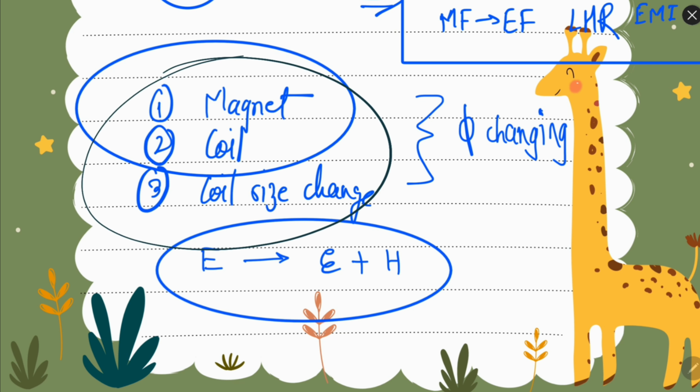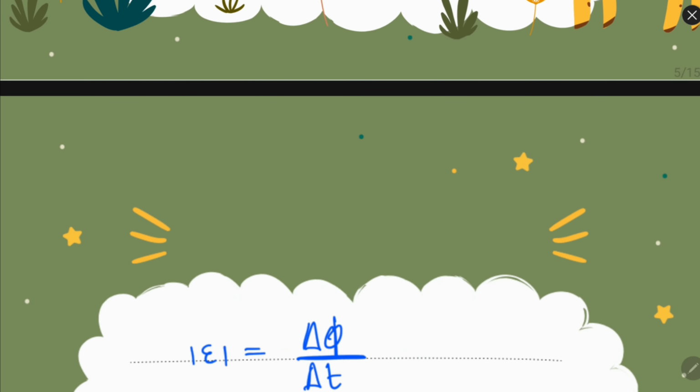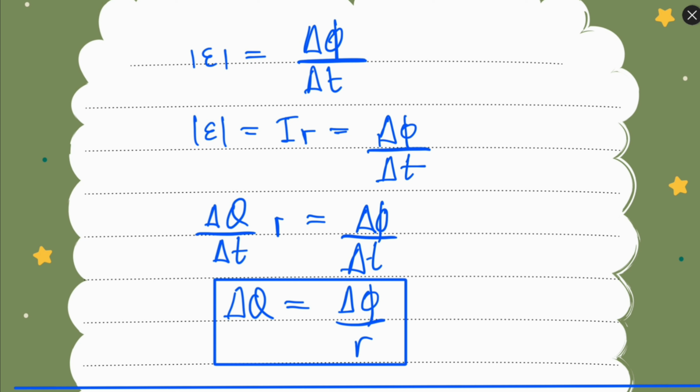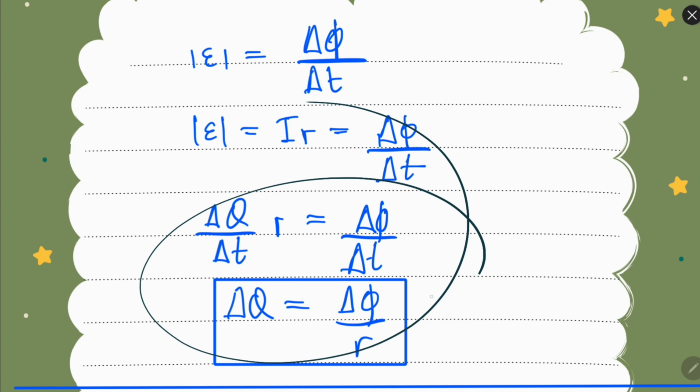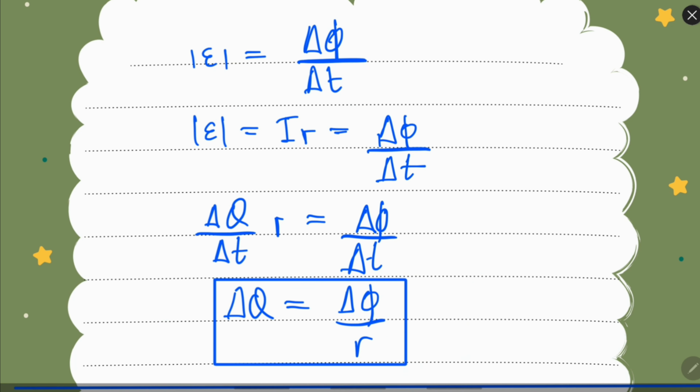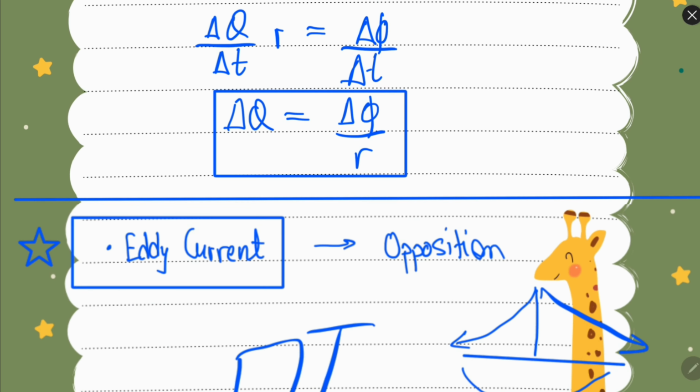So these three are the major ways to change the flux in any particular region. So EMF is given by d phi over dt. So from this, charge can also be given. Charge can be d phi over r.